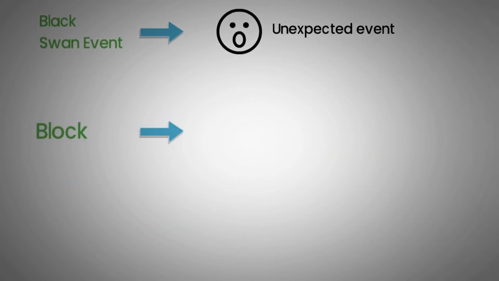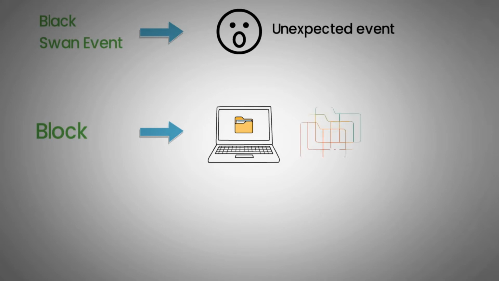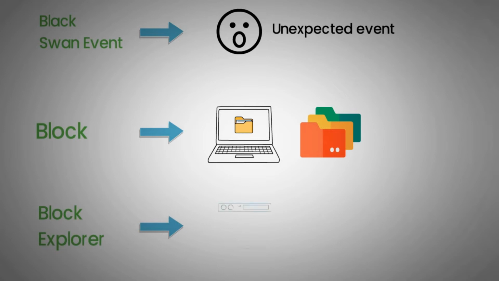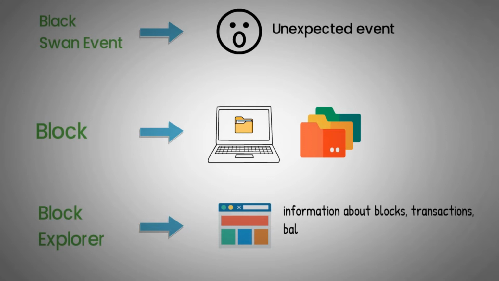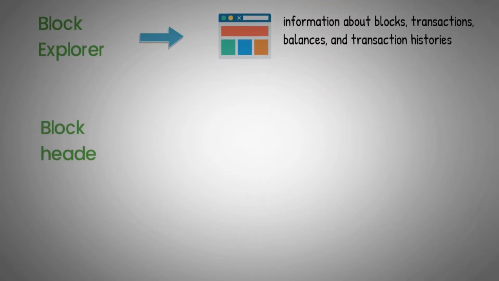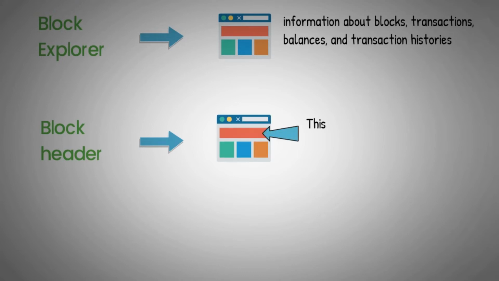Block, a computer file that stores transaction data. These can then be arranged in a linear sequence which will form a blockchain. Block Explorer, an online blockchain web page which allows users to browse information about blocks, transactions, balances, and transaction history. Block Header, a section in a block containing metadata and a summary of the block's transactions. This is the information hashed when mining.